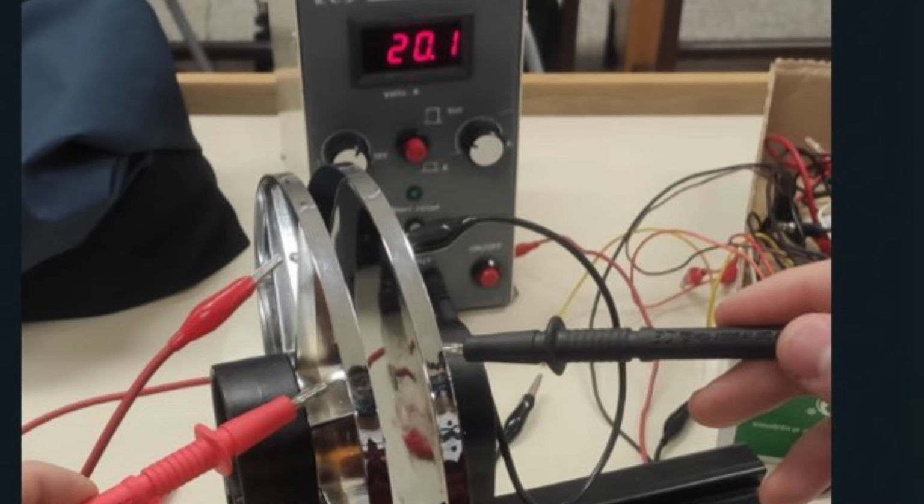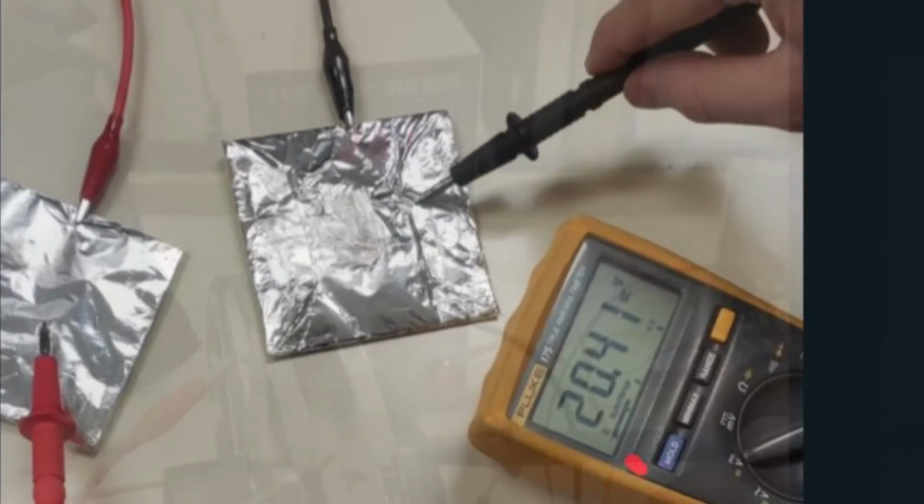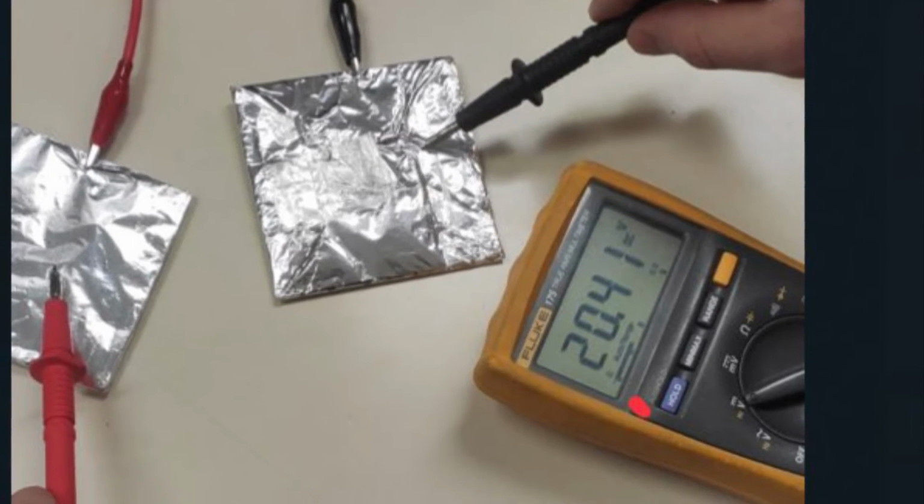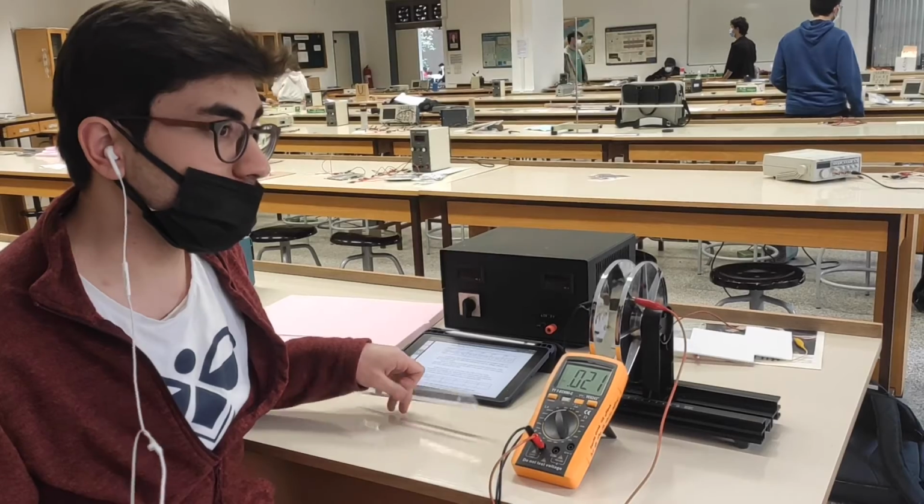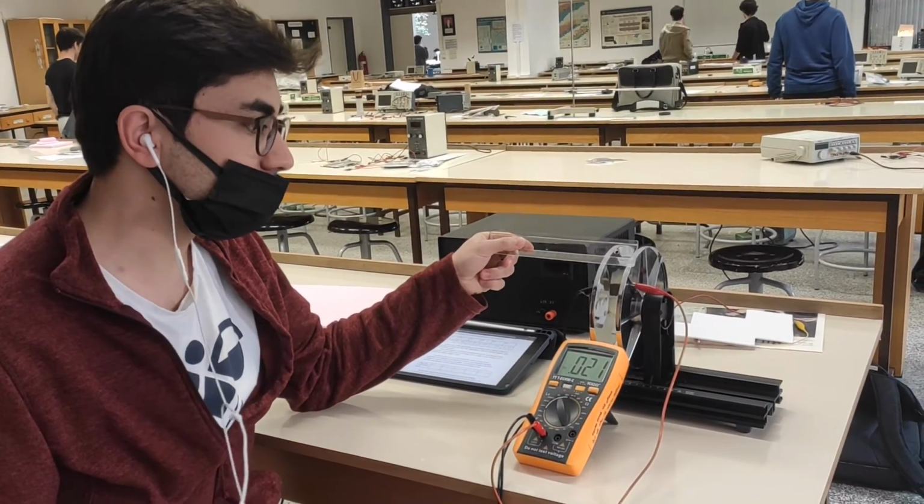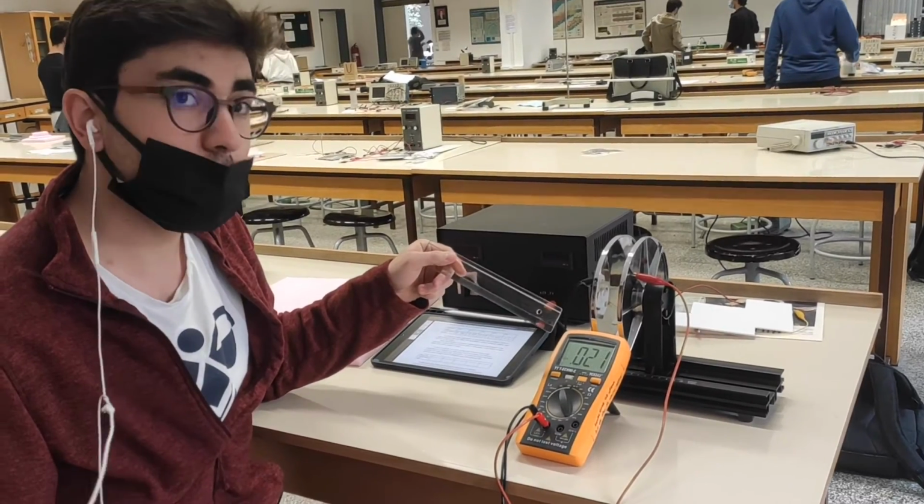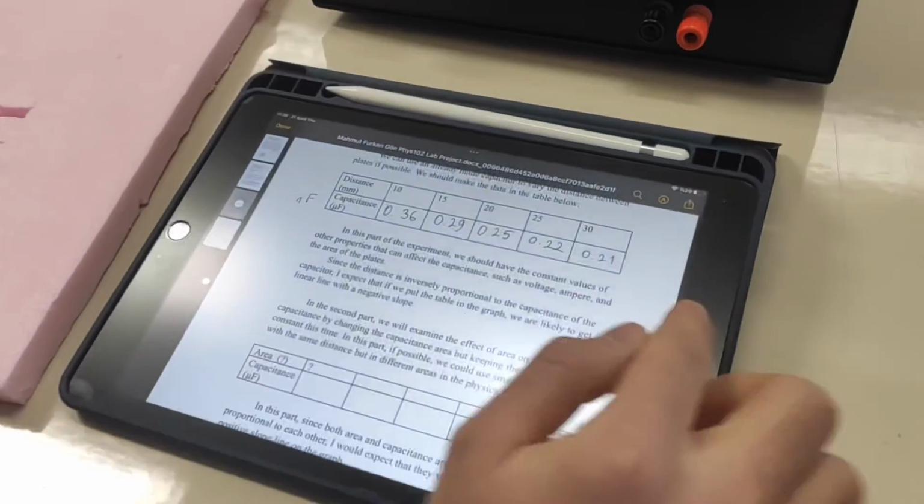My experiment consists of two parts. Before starting these parts, I charged my capacitors with 20 volts. For the first part of the experiment, I set the distance between the two plates as 3 cm and the reading value as 0.021, and I recorded the value here. I recorded the other values as well.